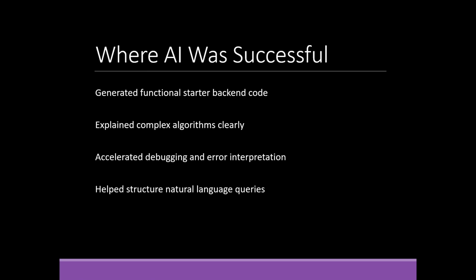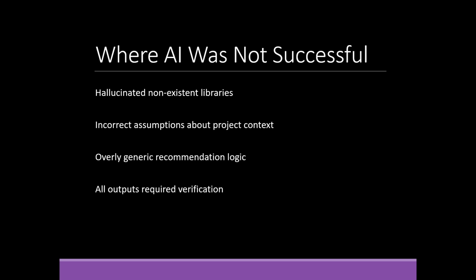Where AI was successful: generating functional starter backend code, explaining complex algorithms clearly, accelerating debugging and error interpretation, and helping structure natural language queries. Where AI was not successful: he hallucinated non-existing libraries, made incorrect assumptions about project context, and produced overly generic recommendation logic. All outputs required verification.